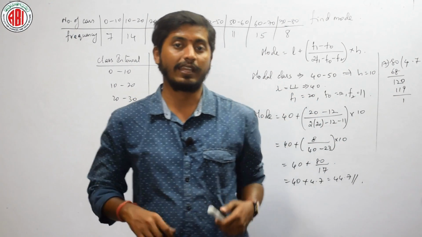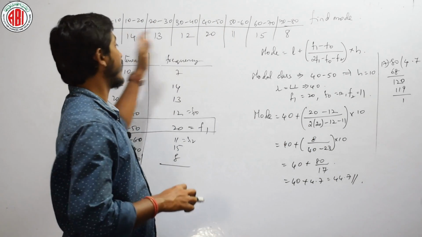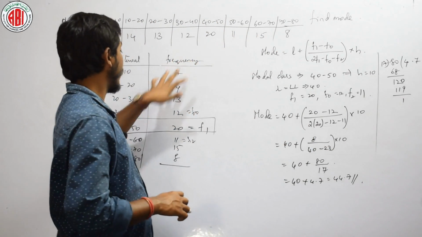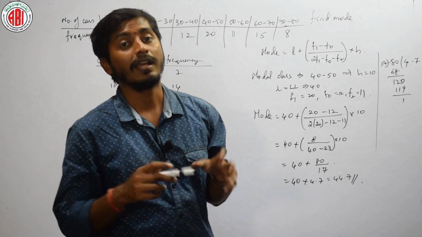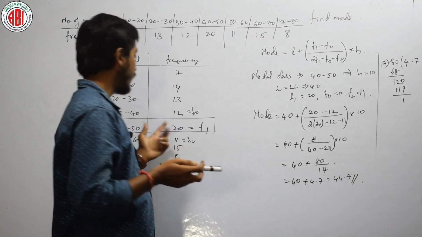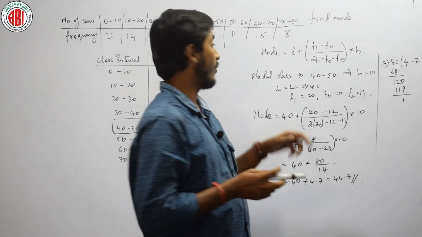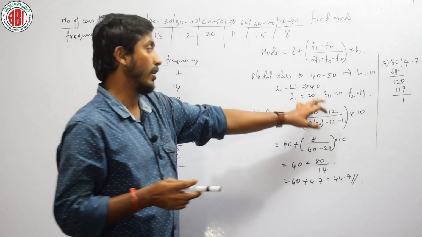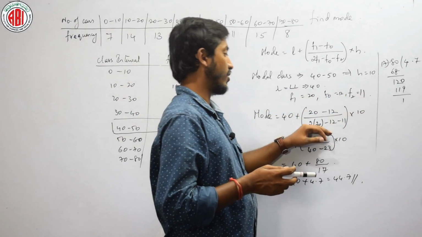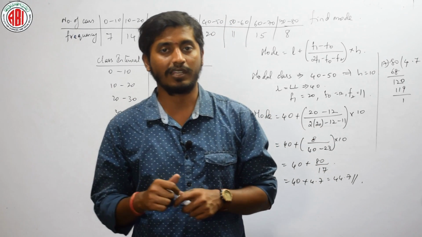Is it clear? Once again, the question gave the class intervals and the frequencies. First of all, we have to choose the modal class, which is the class in which the highest frequency is there. Therefore this will be my modal class, in which the lower limit is 40. F0, F1, F2 values we will substitute in the formula and we will get the answer. Shall we move on to the next concept?